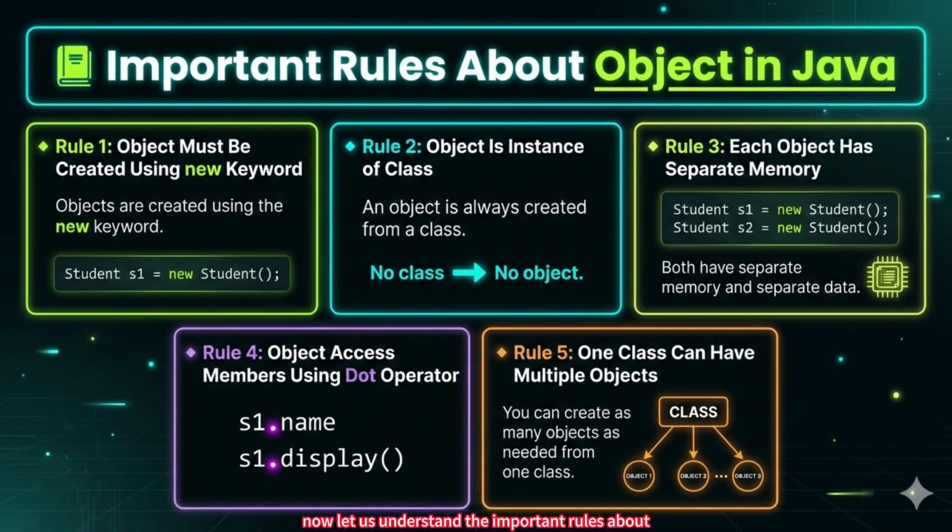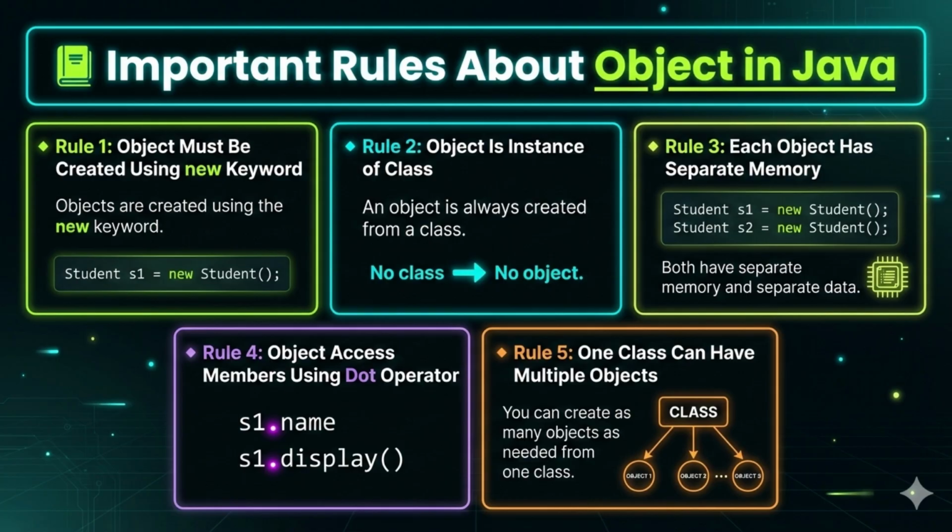Now let us understand the important rules about objects in Java. Rule 1. Object must be created using the new keyword. Objects are always created using the new keyword in Java. For example, Student s1 = new Student().